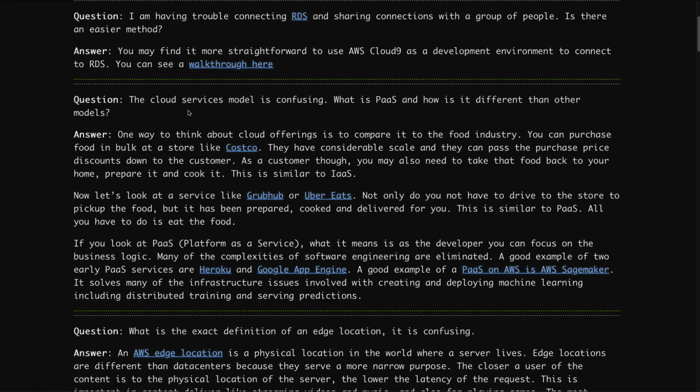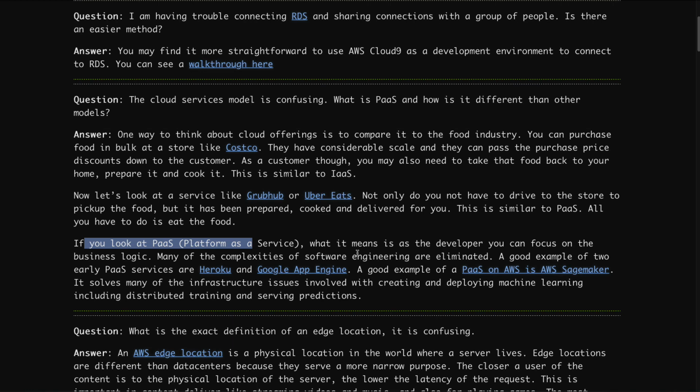Or the next one: the cloud service model is confusing. What is PaaS and why is it different than other models? So here's my answer. One way to think about cloud offerings is as a comparison to the food industry. You can purchase food in bulk at Costco, but you also can do higher level services like Grubhub, Uber Eats. PaaS is a lot more like these higher level services of food because they do a lot of the work for you, et cetera, et cetera. You can go through and look at this on your own.